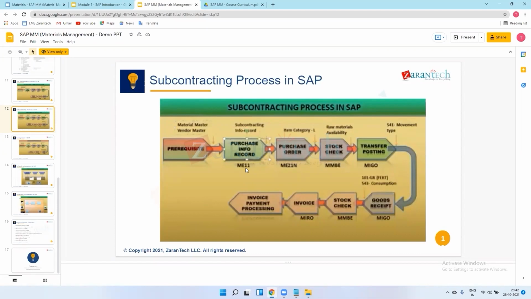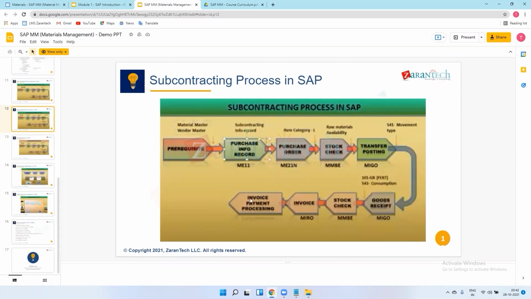The vendor does the converting of that raw material into the finished product. Okay, this is called the subcontracting process, and we will process the purchasing info record, purchase order for this, then goods receipt for this, and then payment to the vendors.